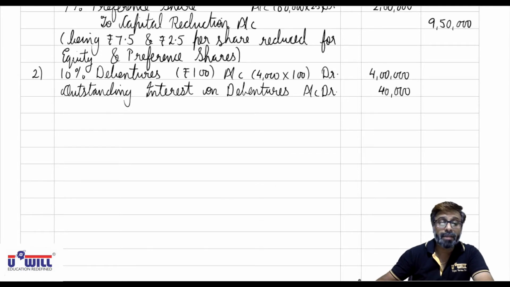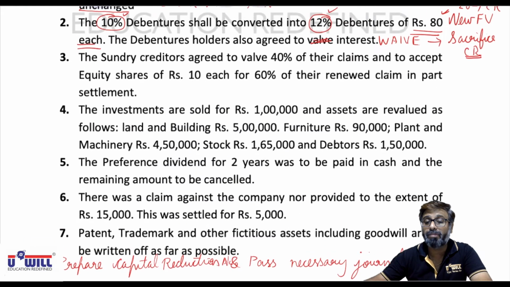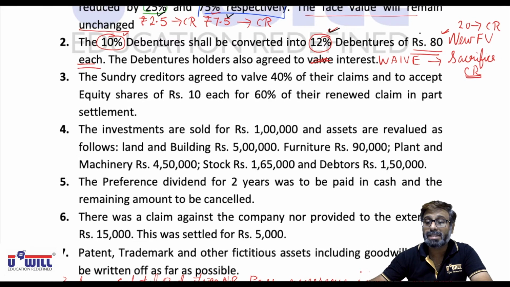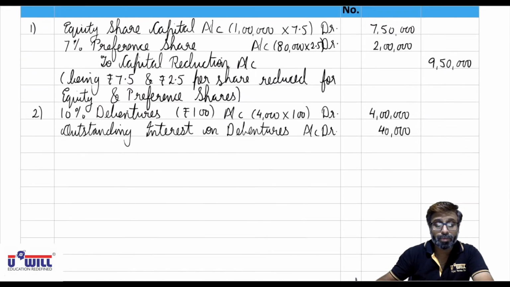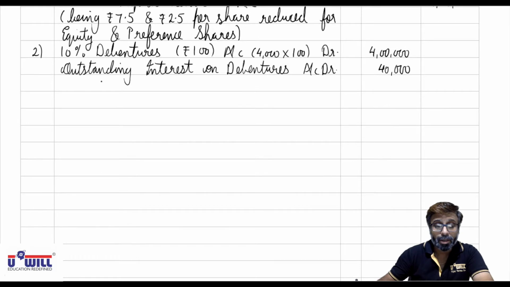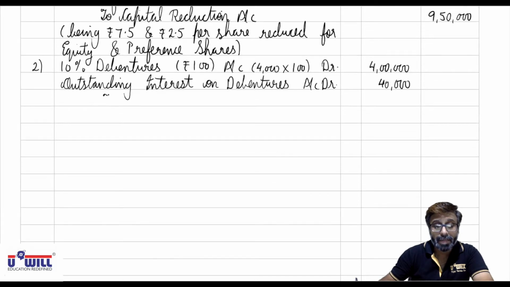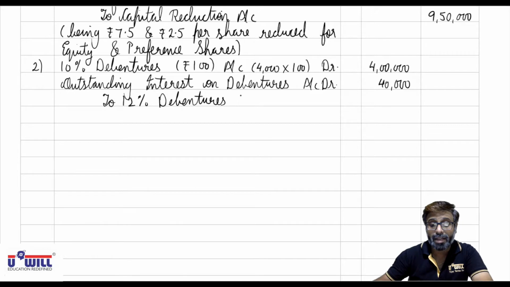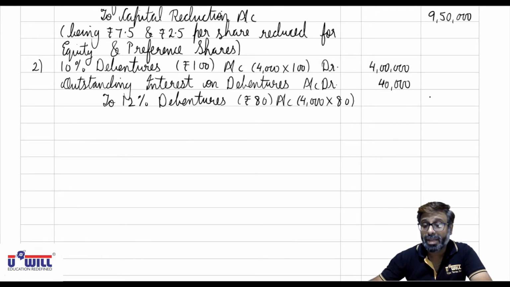Now 10% are converted into 12% and face value is 80. So to 12% debentures, in bracket the new face value is rupees 80 account. The amount will become 4,000 debentures into 80, 3,20,000.